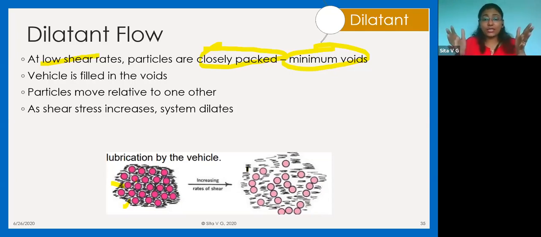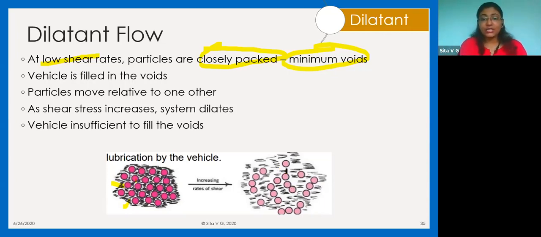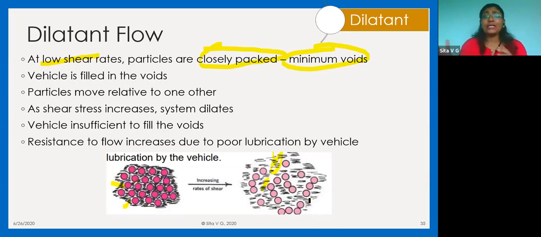Now, as your shear strength increases, आप जब agitation देते हो, आपका system dilate होता है. System क्यों dilate होता है? क्योंकि the particles move apart from each other. And when the particles move apart from each other, the vehicle concentration is less to give it a lubrication. And because there is no lubrication, there is resistance to flow. And because there is resistance to flow, your viscosity increases. So this is the concept of dilatant flow.